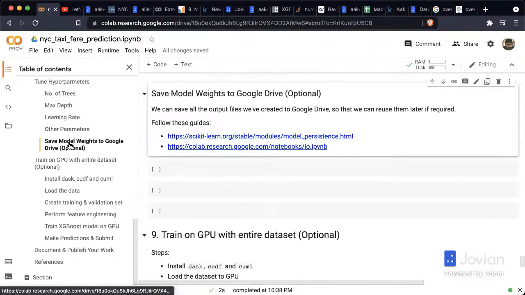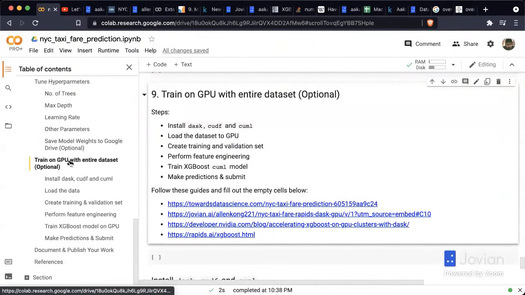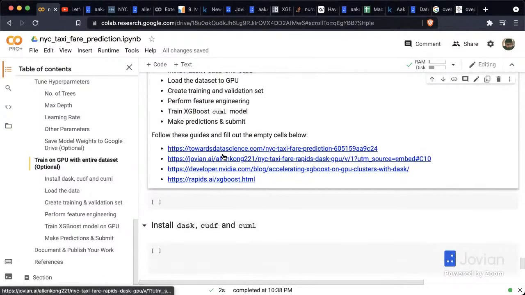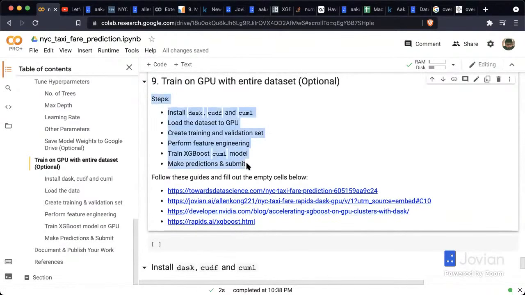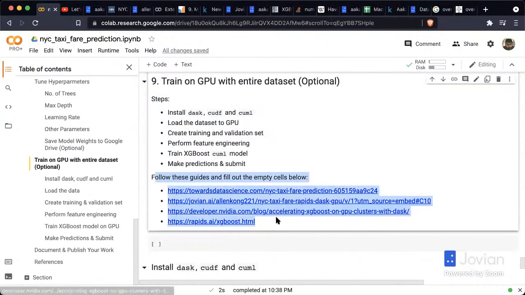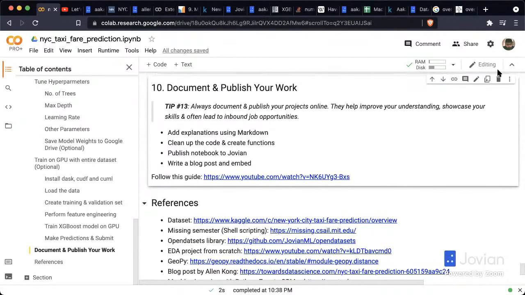And we looked at how we can save those model weights to Google Drive. And we also discussed that the model can be trained on the GPU, which would be a lot better when you're working with the entire data set, so that you don't have to wait for hours to train your model. Of course, it requires some additional work because you need to install a bunch of libraries and make things work. But there are definitely a few resources that you can check out here. Maybe it could be a topic for another workshop where we could talk about training classical machine learning models on a GPU.